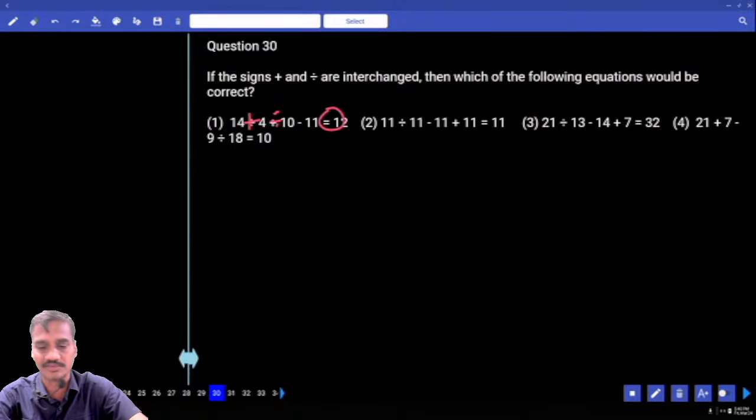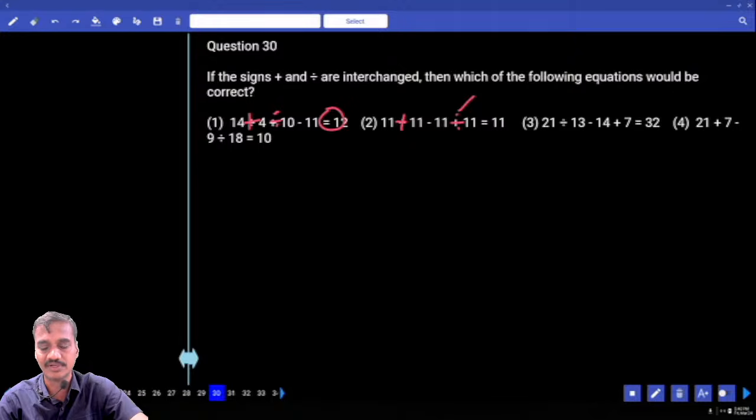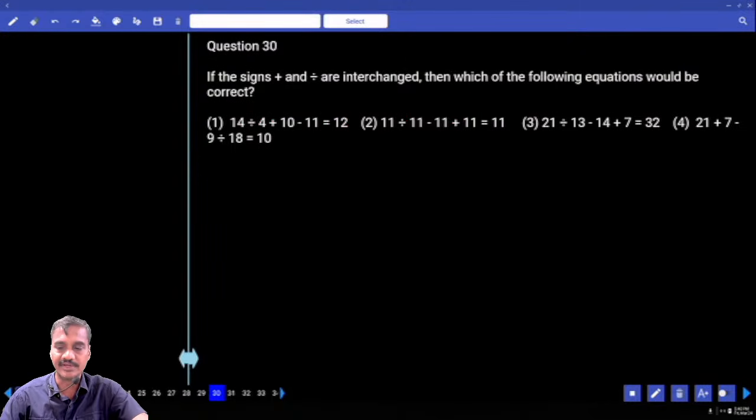Is there a chance of getting a fraction or not? And the next one, plus and division. This is plus and this is division. Now 11 divided by 11, that is 1. Now 11 plus 11, 22 minus 1. 22 minus 1 is 21. Here it is 11, so that is again false. Then this is plus and this is division.